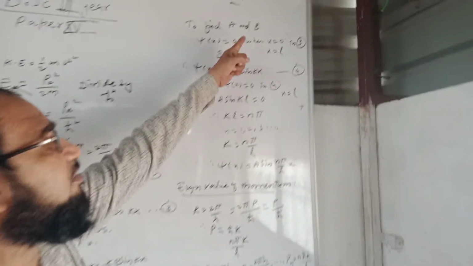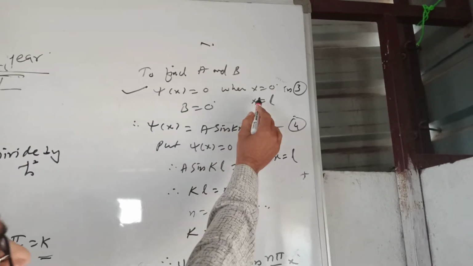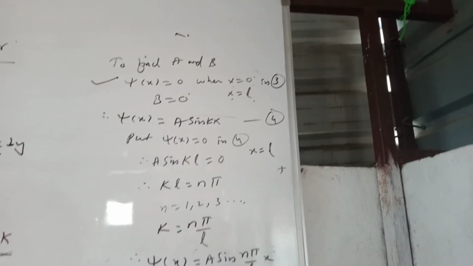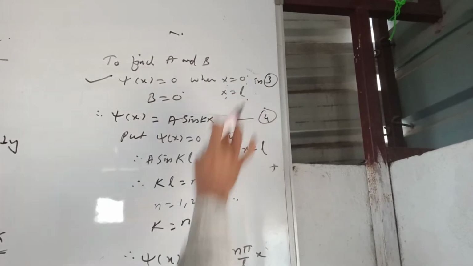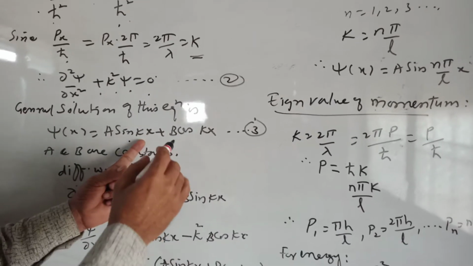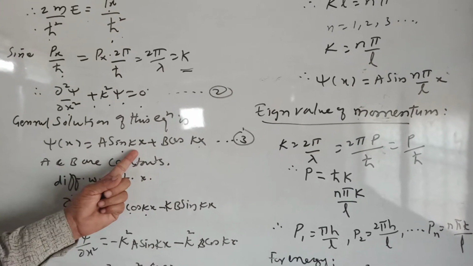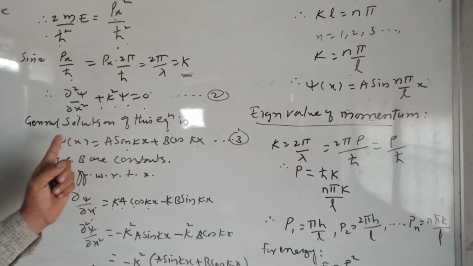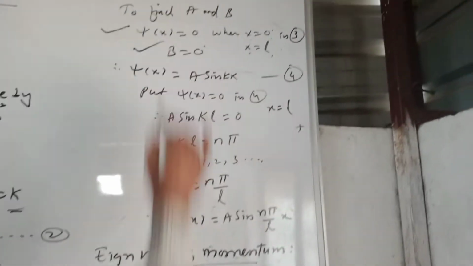So to find the values of a and b: psi of x is 0 at the walls, and between 0 and L means x will be 0 or x will be L. So I substitute x equal to 0 and x equal to L in this equation number 3. Here sin 0 will be 0, and cos kx will come down, it will become 1, which means b will be equal to 0.